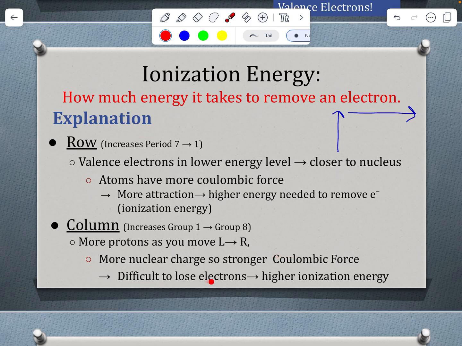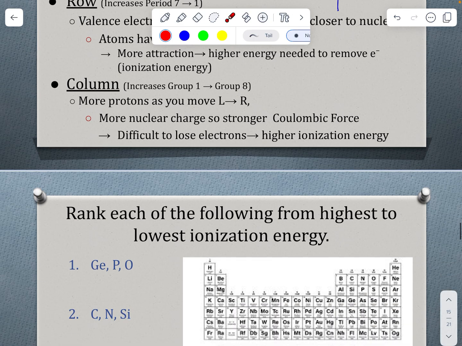So it's going to be more difficult to lose those electrons because of that increase in nuclear charge and Coulombic force. As we do these CERs, you are also going to need to include the definition of ionization energy to explain when you are comparing ionization energy for 2 elements.